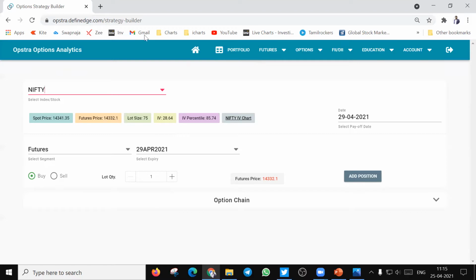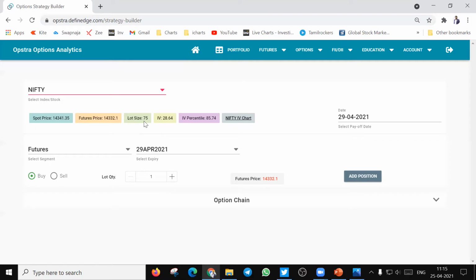Some important information which you have in Nifty is the spot price. This is the price at which Nifty closed on Friday evening. This is the future price of Nifty. This will help you to identify whether futures is trading at a discount or premium. At present, I would not say either discount or premium because the spot price and future price are almost the same, with a slight difference of 11-12 points. And you will also find the lot size of Nifty here, which is 75 as of now, which will change